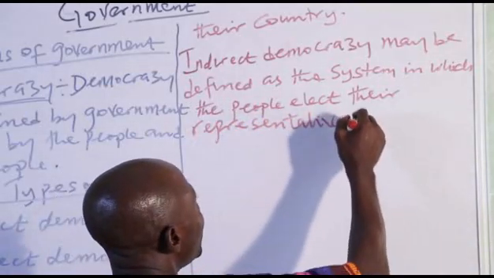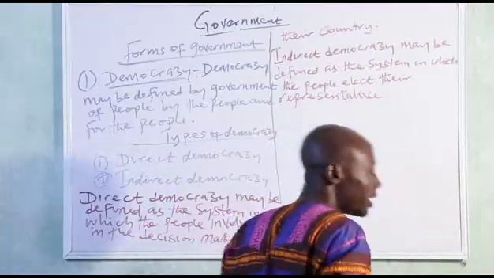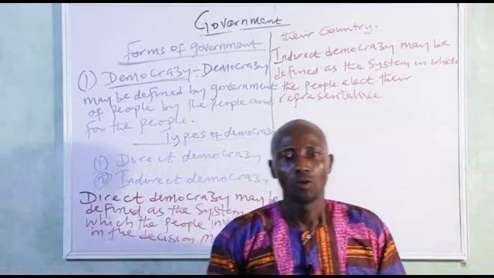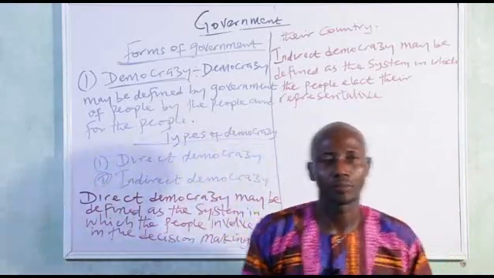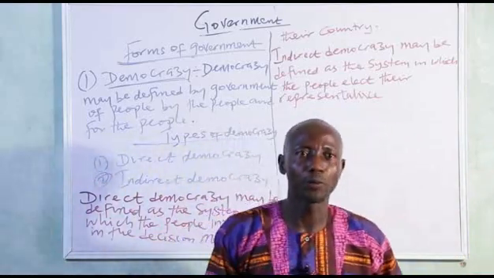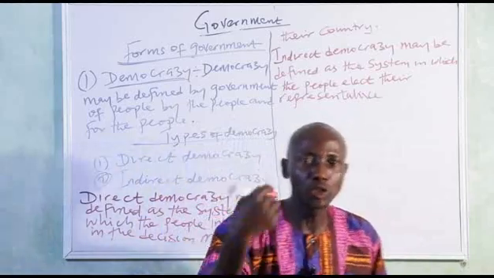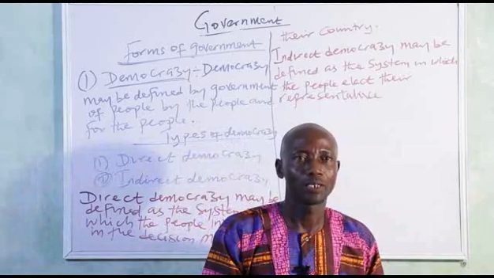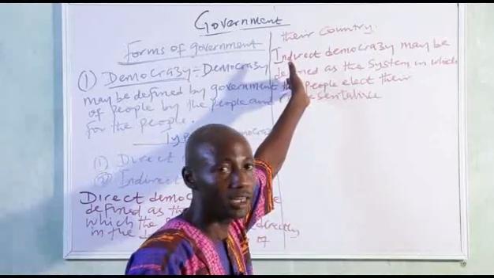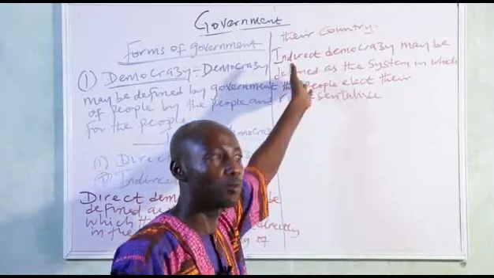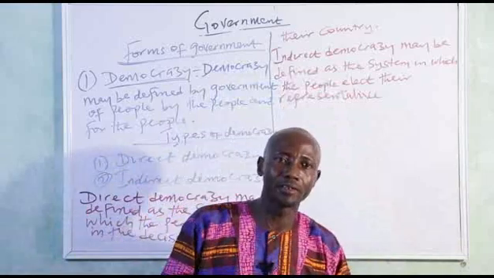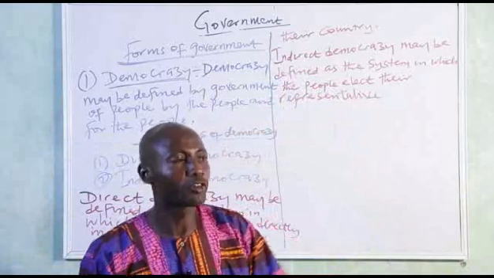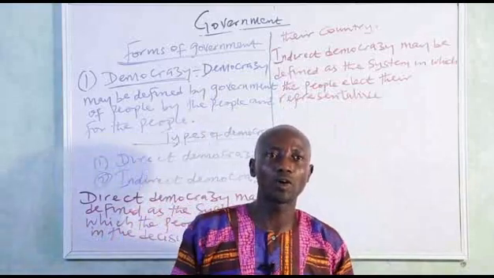In which the people elect their representative. My dear brother and sister, when you vote during the election, you vote for some people to represent you in the decision making of your country. That is what is meant by what? Indirect democracy. Everybody cannot stand in a place and be involved in decision making. You have to elect some people that will represent you in the decision making of your country.